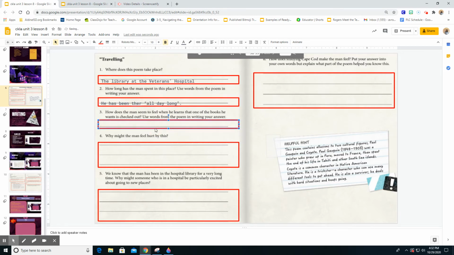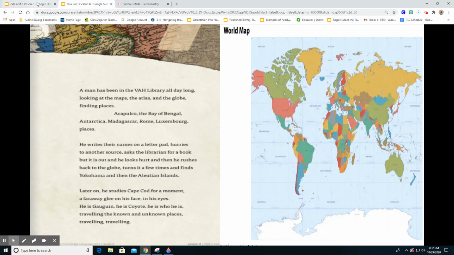And then number three: how does the man seem to feel when he learns that one of the books he wants is checked out? We also need to use the words from the poem in our answer. So let's go back to our poem and see where it says how he feels. He writes his name on the letterpad, hurries to another source, asks the librarian for a book, but it's out, and he looks hurt.